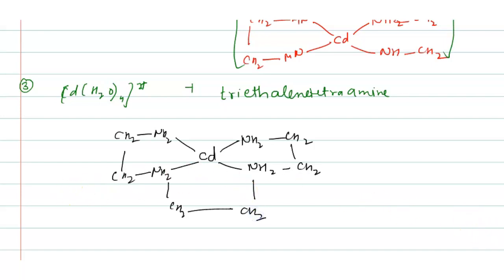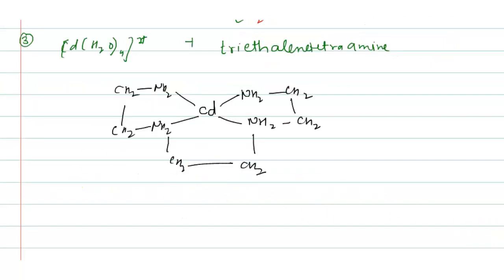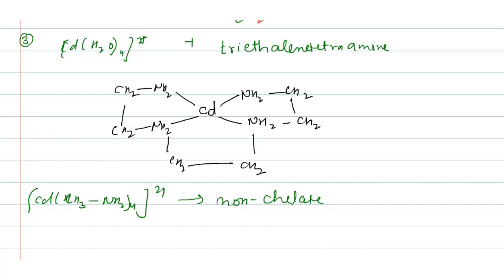Now here we can say that cadmium with CH3NH2 is non-chelate, whereas cadmium with ethylene diamine and cadmium with triene are chelates.